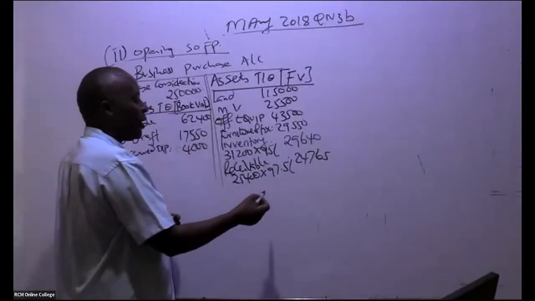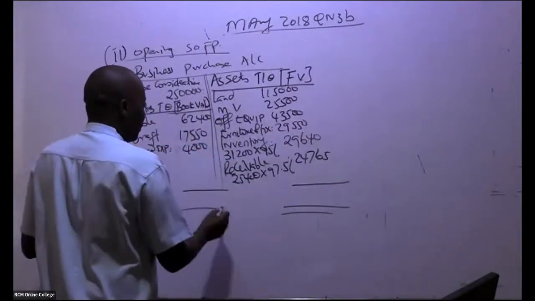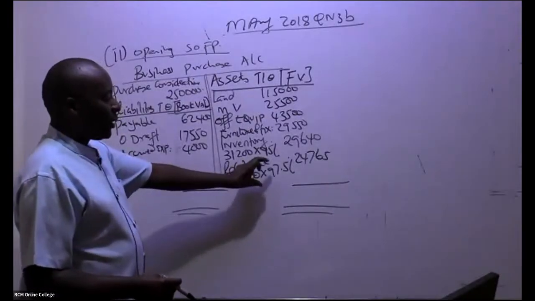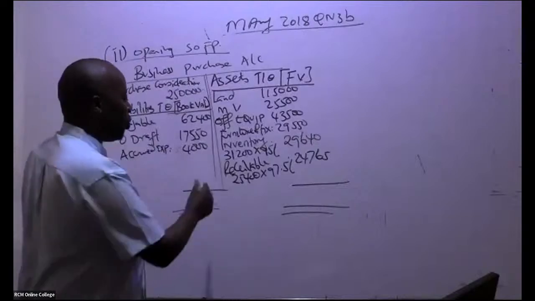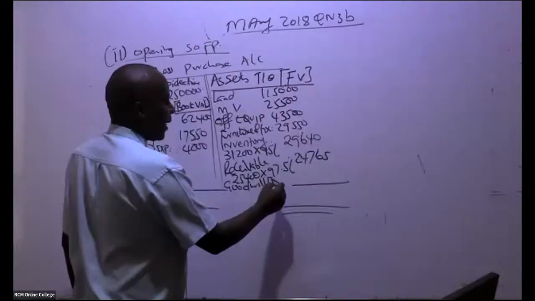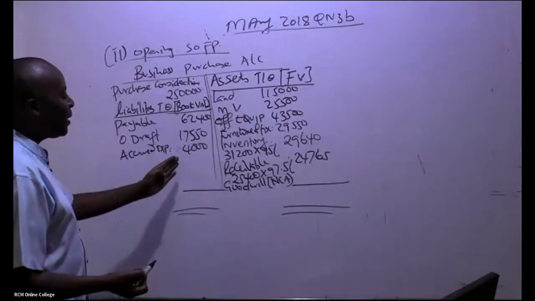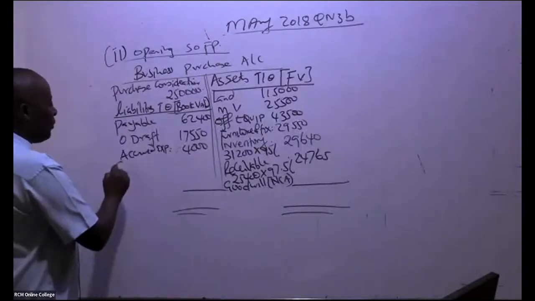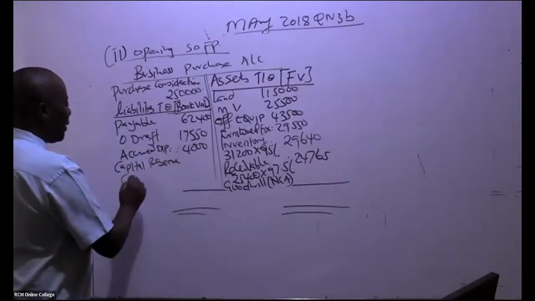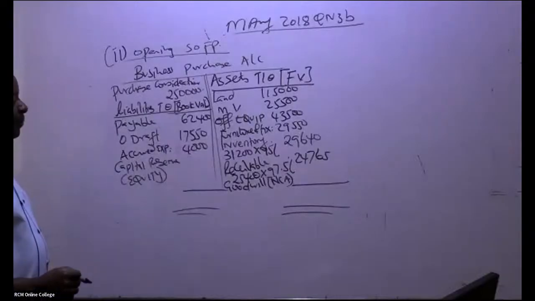So come and balance your thing here. So balance this. If the balancing figure will be here, it is goodwill, and this will go as a non-current asset in the statement of financial position. If the balancing figure will be here, it will be a capital reserve, which will go under equity.